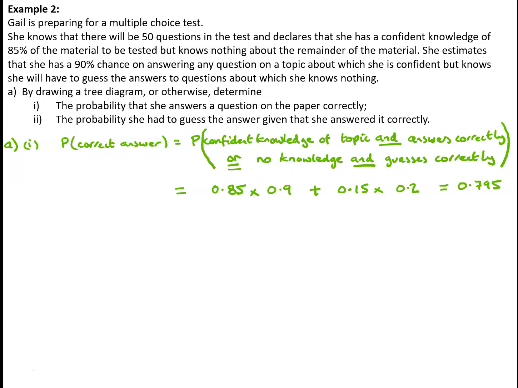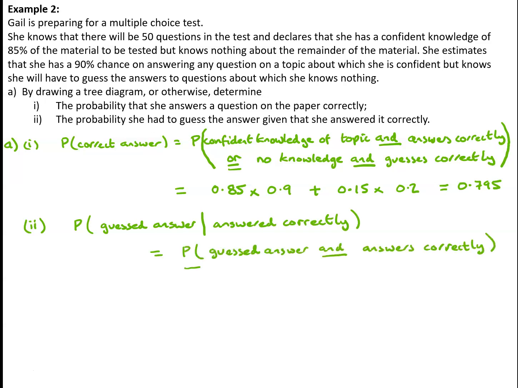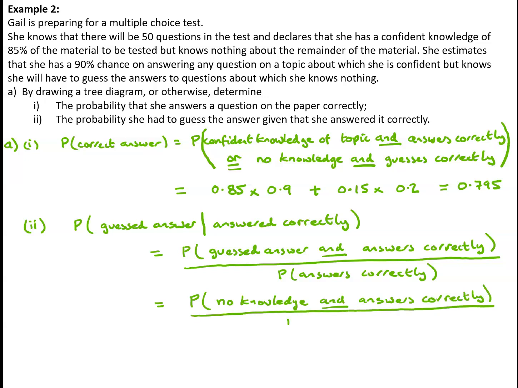The probability that she guessed the answer, given that she answered it correctly, is the probability she guessed the answer and answers correctly divided by the probability she answers correctly. So that's the probability she had no knowledge of the question topic and answered correctly divided by the probability she answers correctly, which is our 0.15 times 0.2 divided by 0.795, which gives us 0.0392.